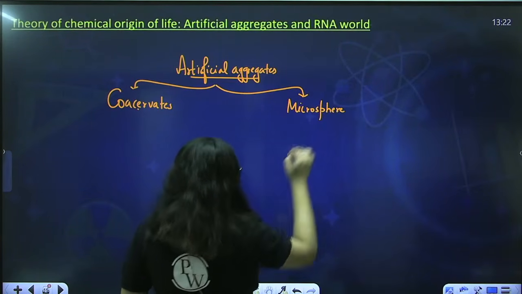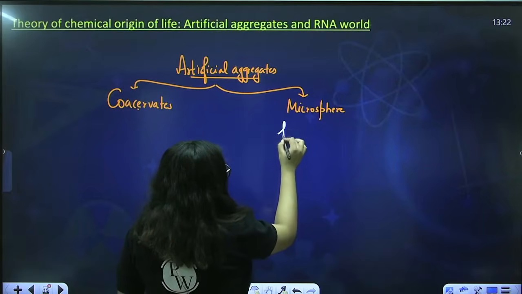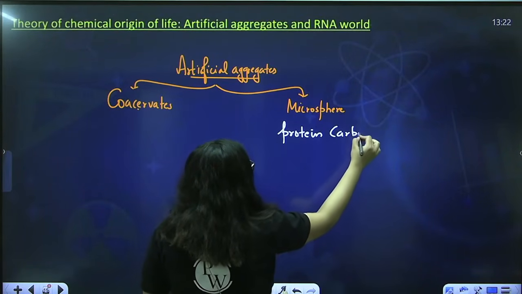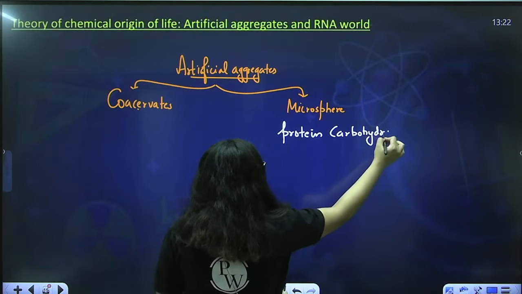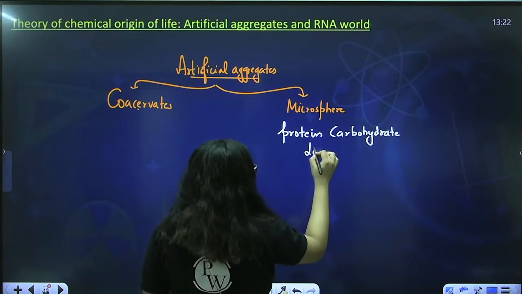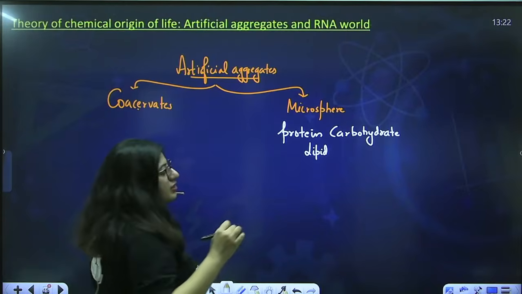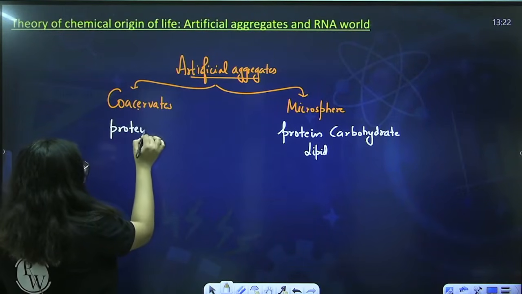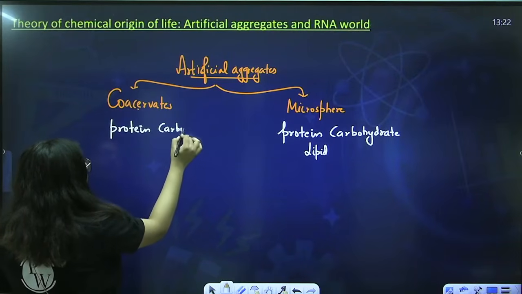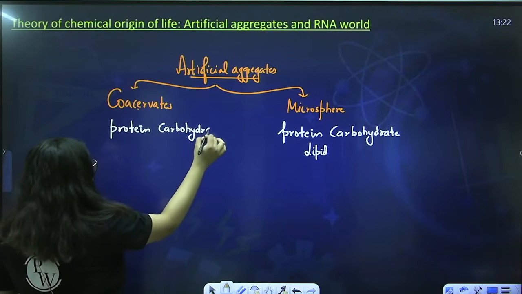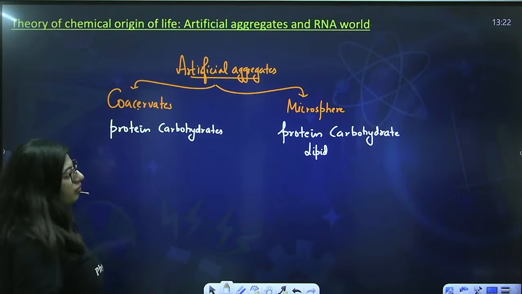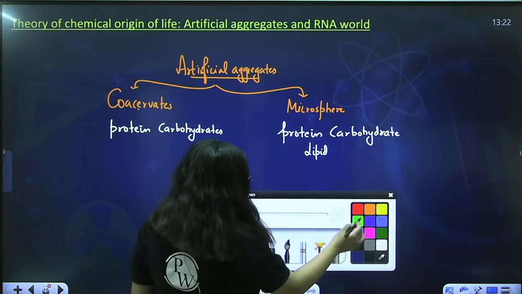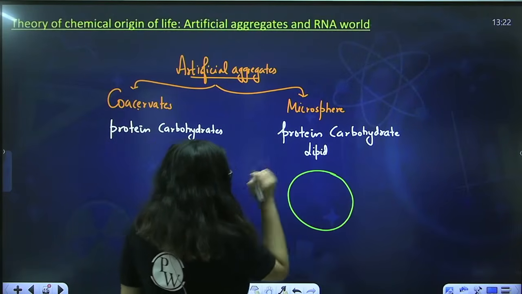Microspheres were the aggregate of protein, carbohydrate and lipid, whereas the coacervates were the aggregate of protein and carbohydrates only. So it was said that if we use microspheres, which have lipids, they can easily form a cell membrane, right?